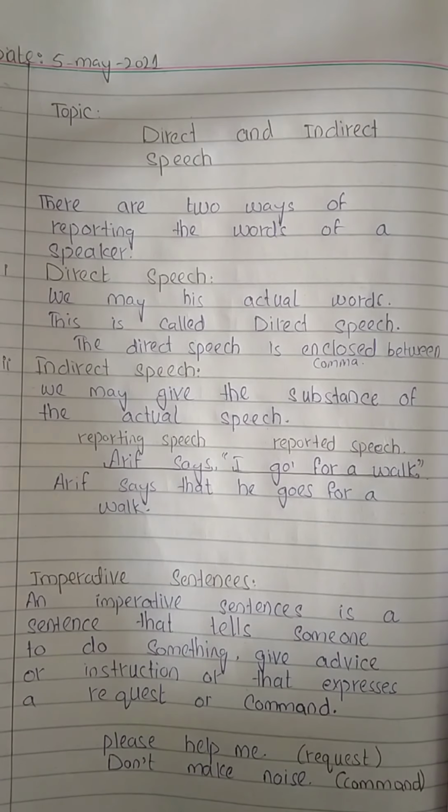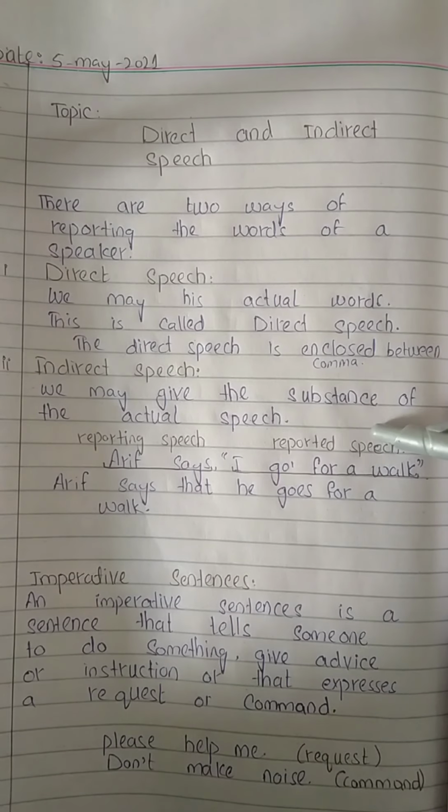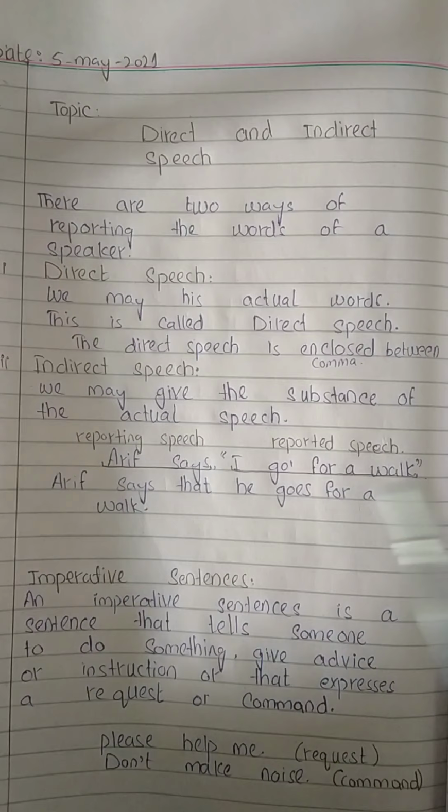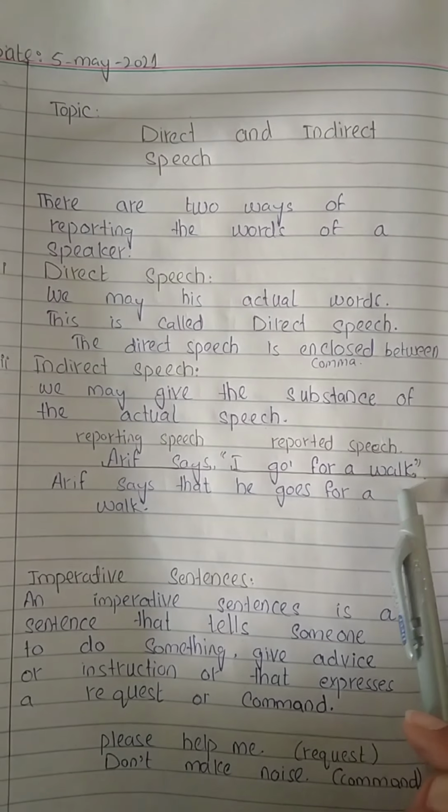For example, when someone gives you a message to convey to someone else, and you convey the exact words with the meaning, those sentences will be called direct speech. And when you convey only the meaning and do not use the exact words, those sentences will be called indirect speech. For example, Arif says, "I go for a walk."